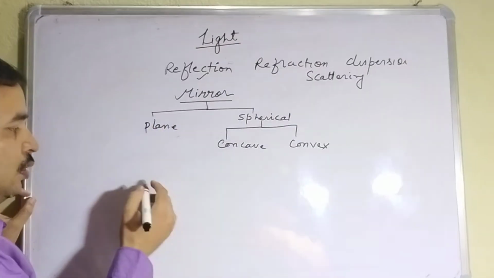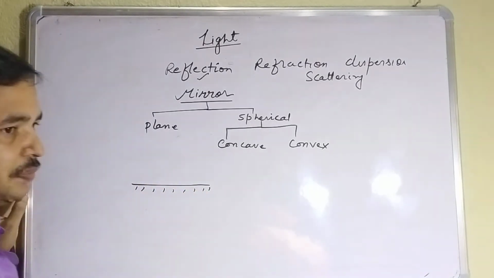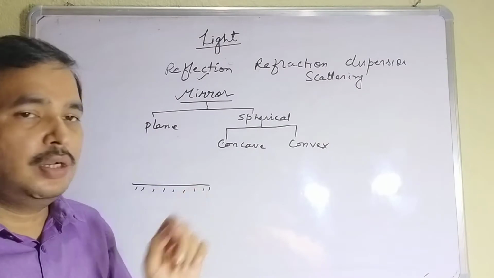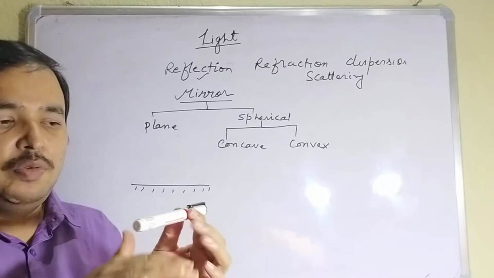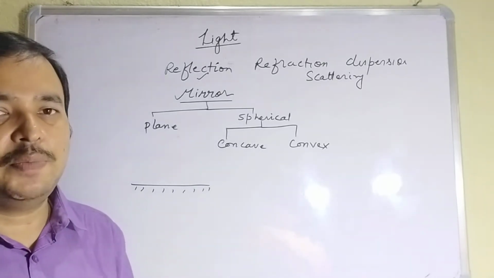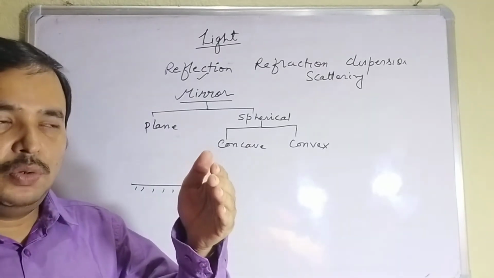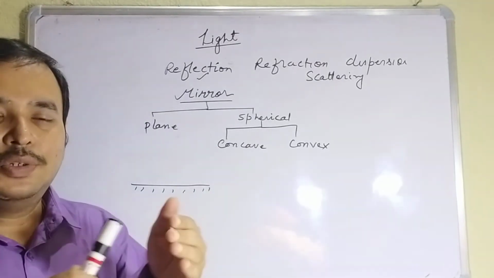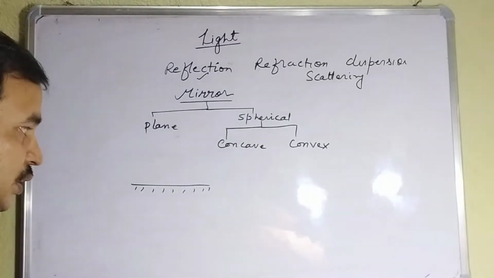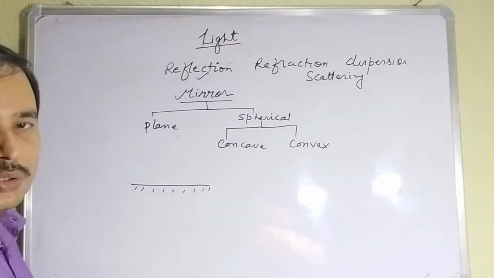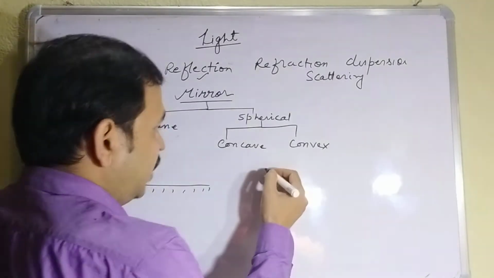A plane mirror is like this: a plane surface whose one surface is polished. If there are two transparent surfaces and you polish one surface, then it will act as a mirror. Suppose a glass window, you have seen a glass window. If you polish the glass from one side, you will see that reflection starts to take place. But the reflection is not so strong, so you are not getting a perfect image. Clear?